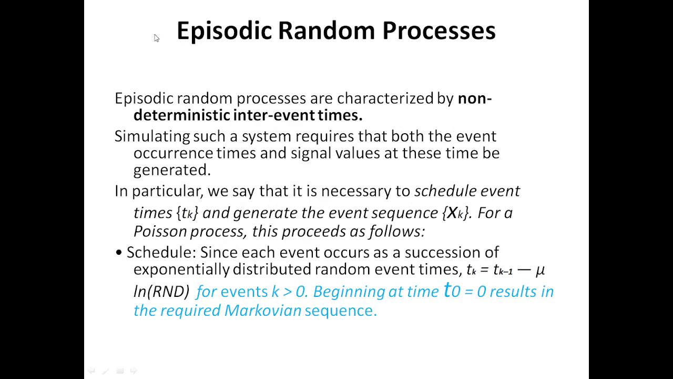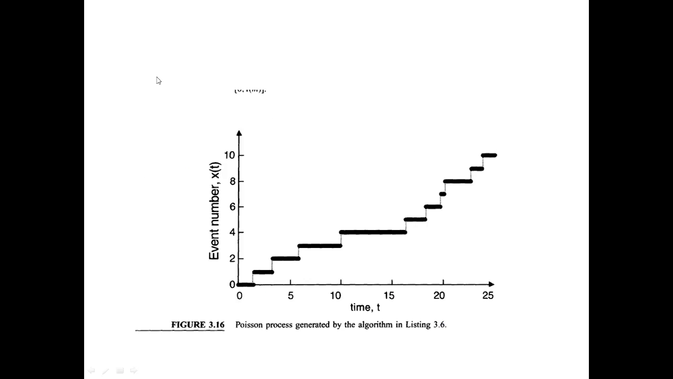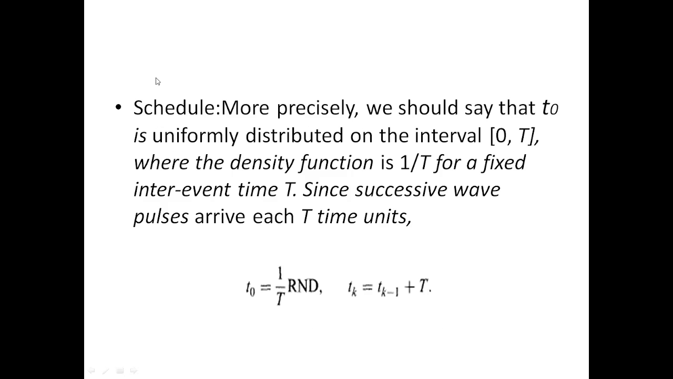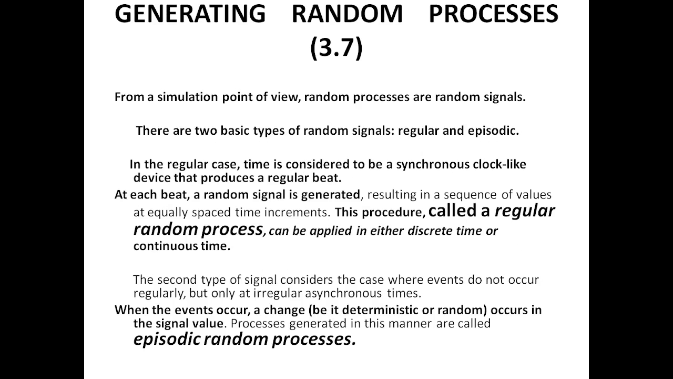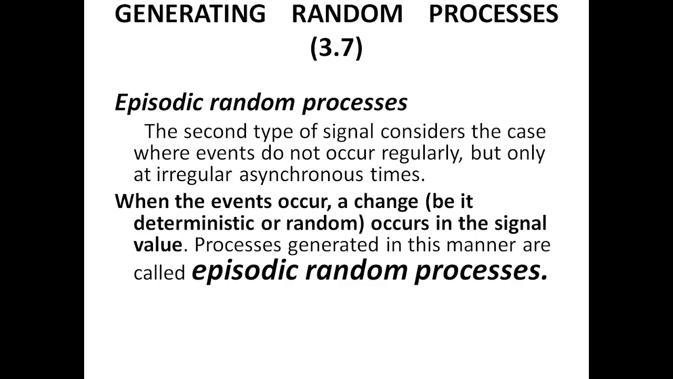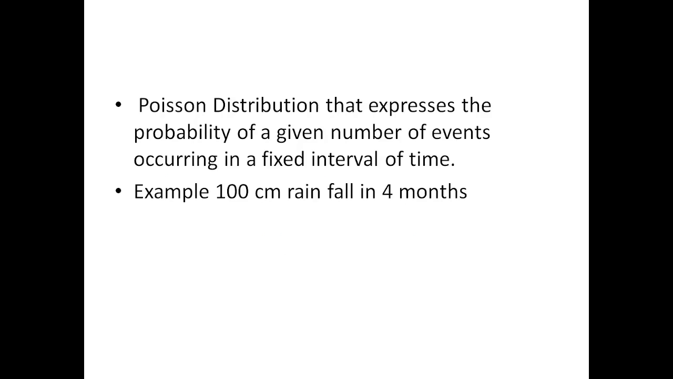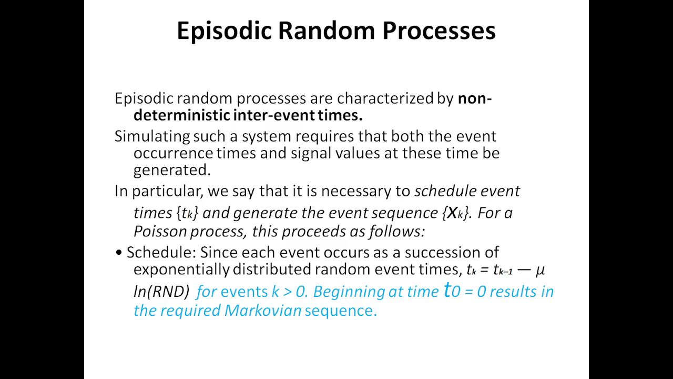Now we have to learn episodic random processes. Using the mouse, it creates events. So now we have learned what an episodic random process is. An episodic random process is when an event occurs, a change occurs in the signal value. And how to generate that episodic random process, that we have to learn now.